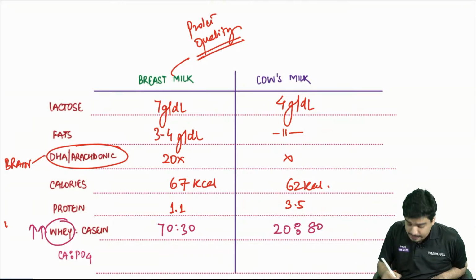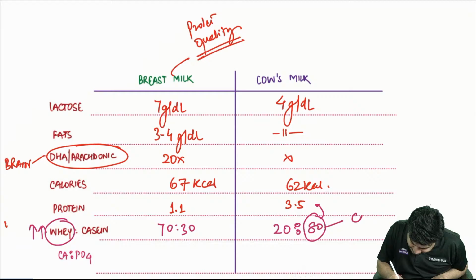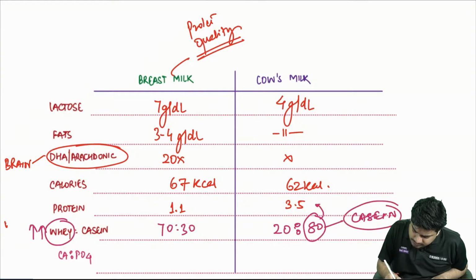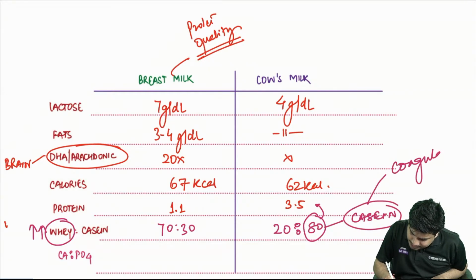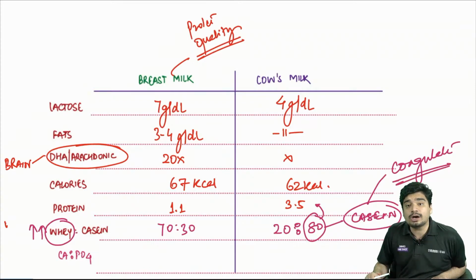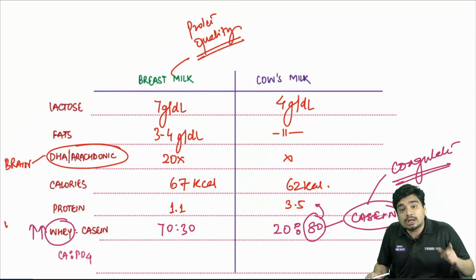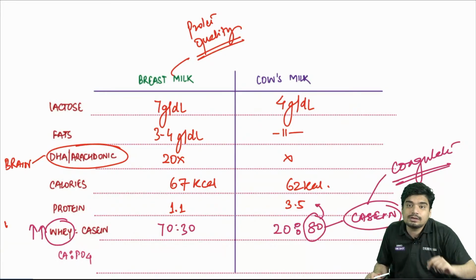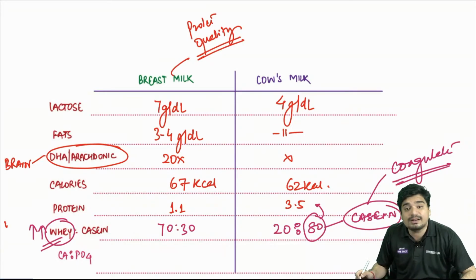It is 20. Maximum amount of protein is what? It is casein. And what is the problem with casein? Casein will coagulate, so you will not be able to absorb. The absorbable protein is more in breast milk. That is, the whey protein is more in breast milk.